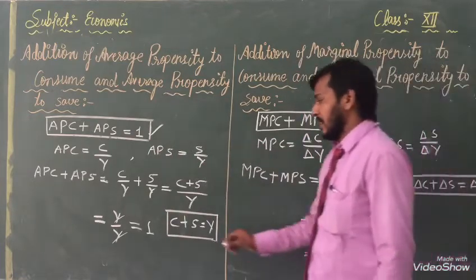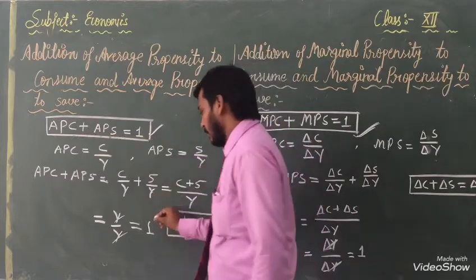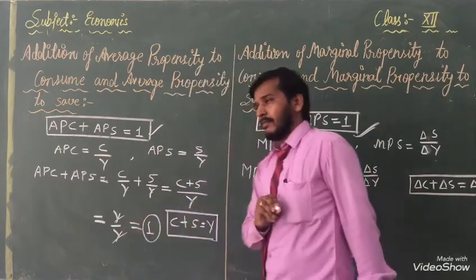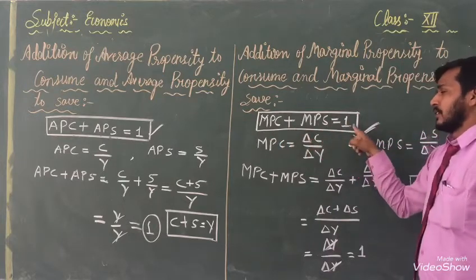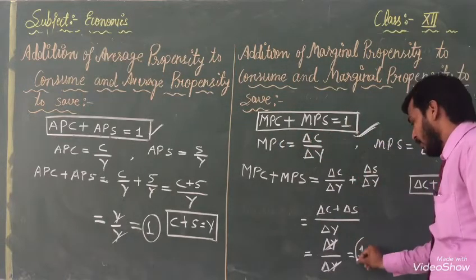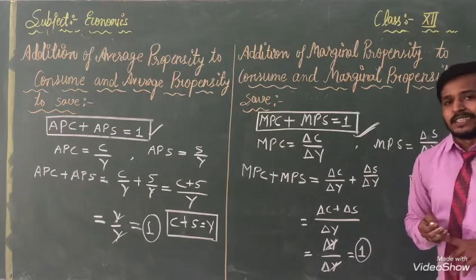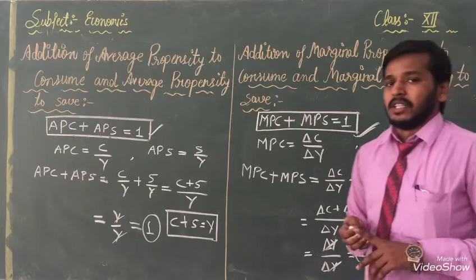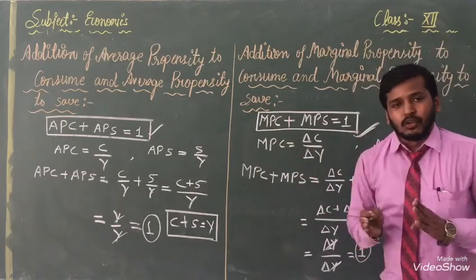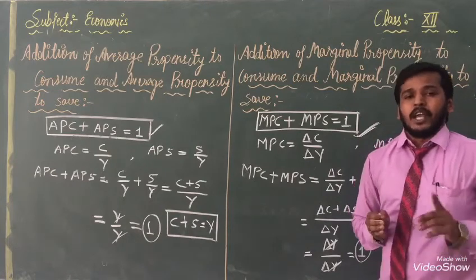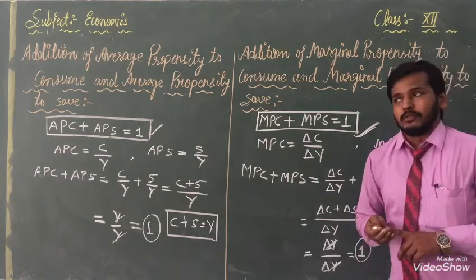Okay, here APC plus APS equal to 1, we have proved 1. Second one, MPC plus MPS equal to 1, here also we got 1. Okay, left hand side equal to right hand side should be there. LHS equal to RHS, all are equal here. On behalf of that we have to solve questions in the exams, in the notebook also.